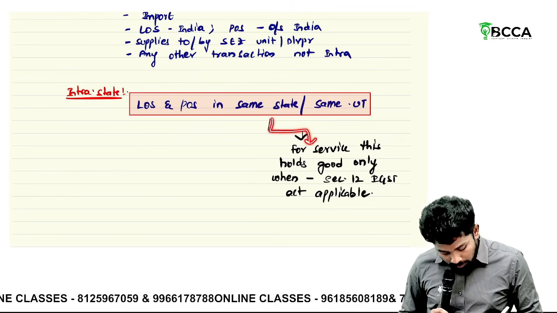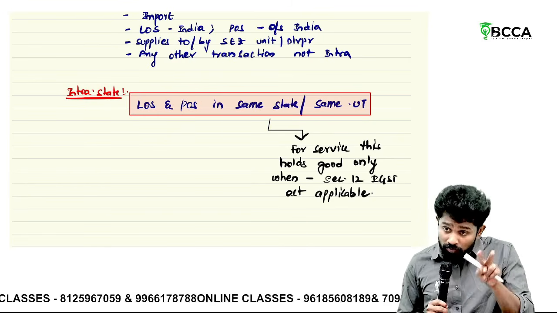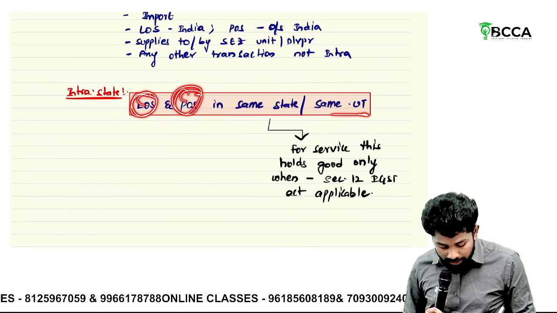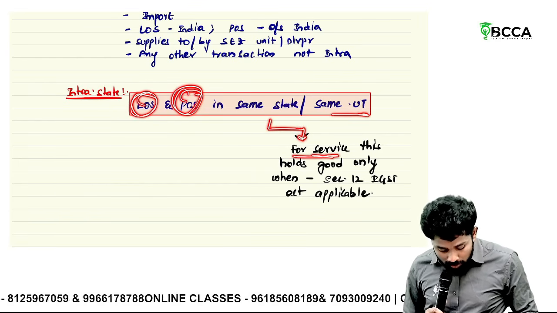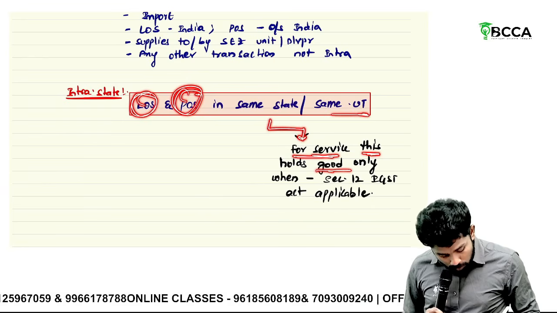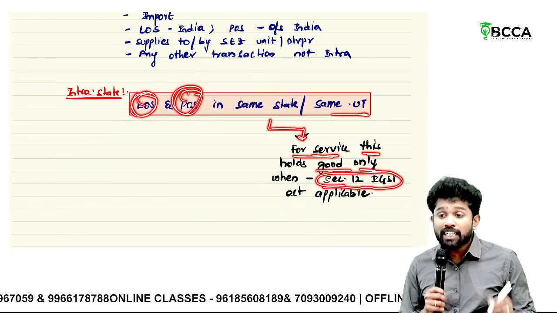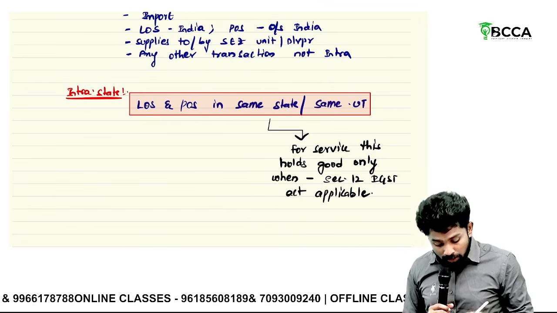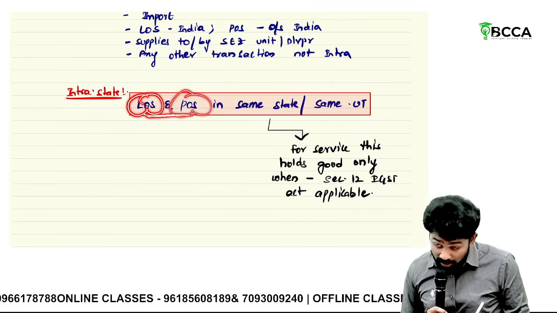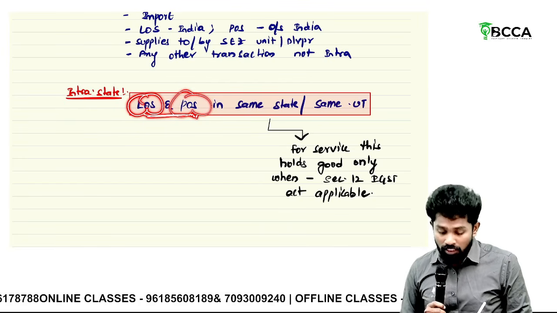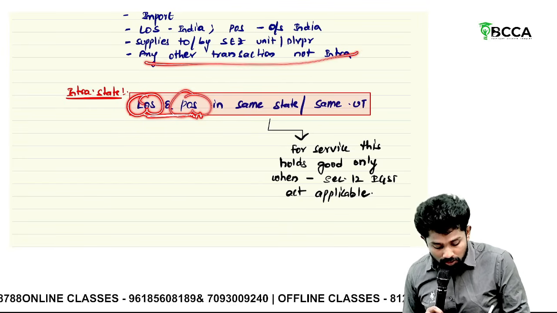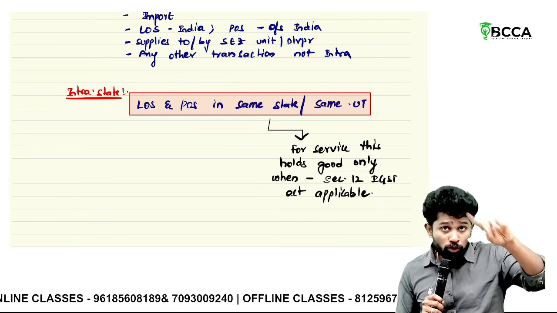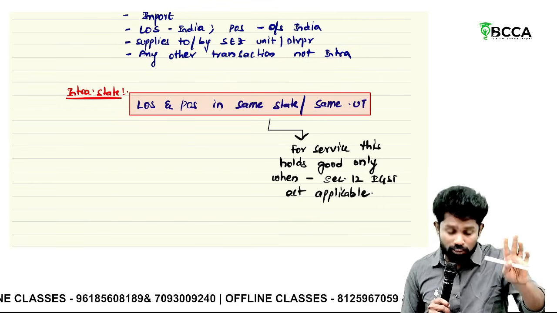For service, even though location of supplier and place of supply are in the same state or same union territory, it can be called intrastate only when section 12 of the IGST Act is applicable. If place of supply is to be determined under section 13, even though location of supplier and place of supply are in the same state, it is still not intrastate. Then what is it? It falls under interstate under the residual category. Understand? To avoid future confusion, I am repeating this point once again.